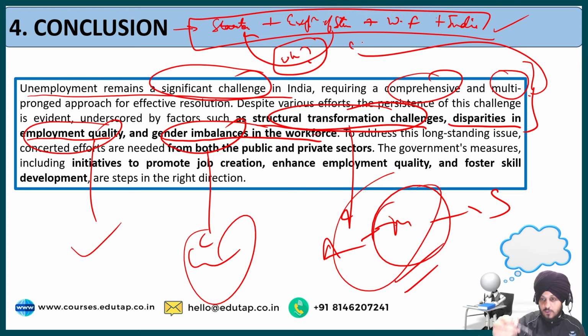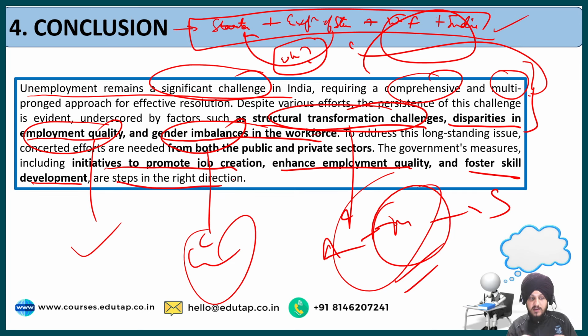The last is the way forward part, which says how we can address this. What is the next solution? The way forward to address this long-standing issue, including initiatives to promote job creation, enhance employment quality, and foster skills development, are steps in the right direction. So what we need are initiatives to promote job creation, enhance employment quality, and foster skill development.